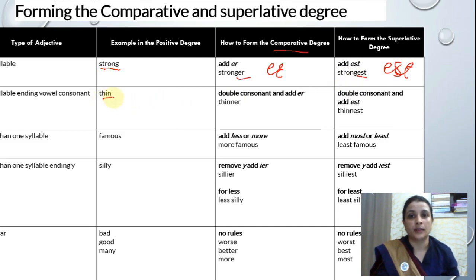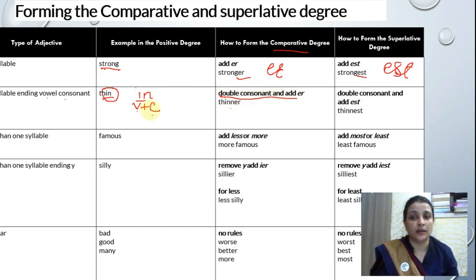Thin. Syllable ending with vowel consonant. See, it's ending with I-N, I and N. So I is a vowel plus N is a consonant. So when it is ending with vowel and consonant, in that case what will happen? Double the consonant and add ER.